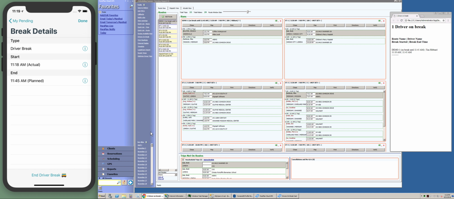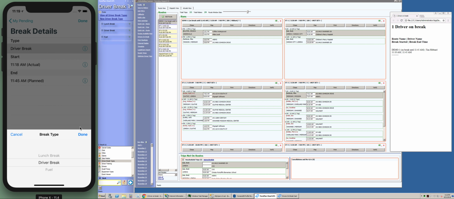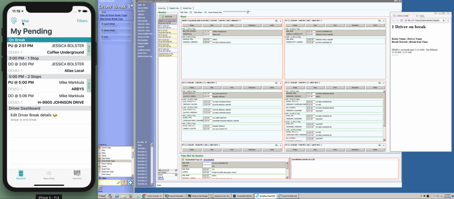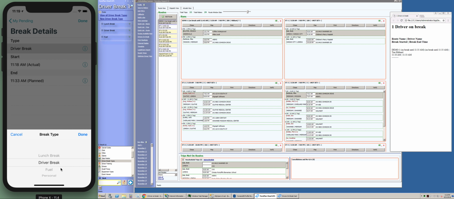The type of break that can be taken is customizable in ParaPlan. We can add a new break type called Personal, and set the default duration for 30 minutes. Now when the driver picks the break type, they'll see Personal in the list of options.